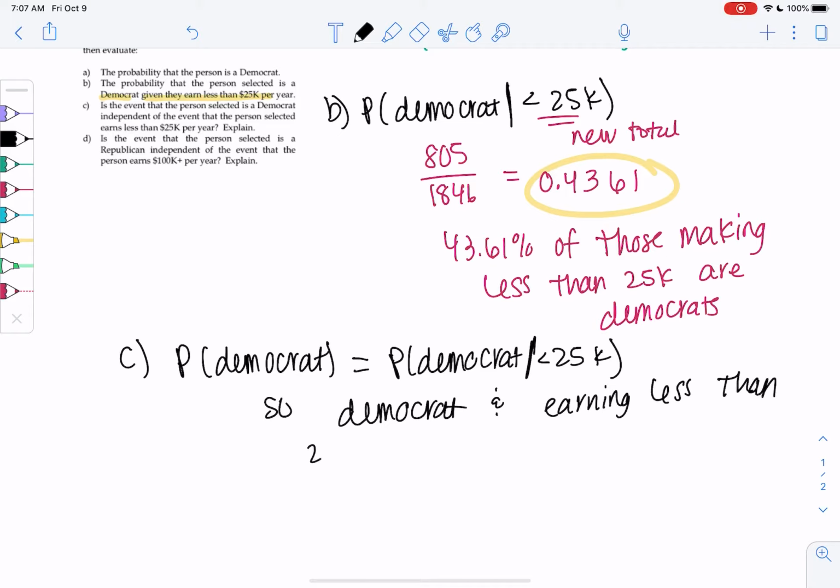The probability didn't change given that less than 25K happened. So when we do independence, we'll always find the probability of whatever A is, that was Democrat here, and then we still find the probability of A, but given that something else has already happened. So you'll notice that the first event always matches, and it'll be given the second event.